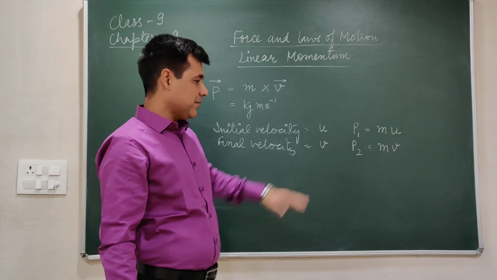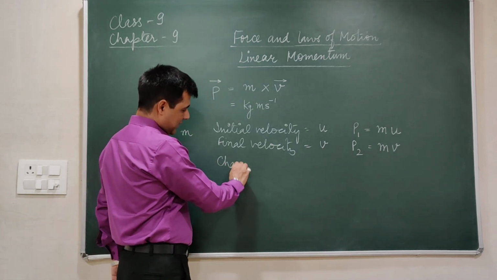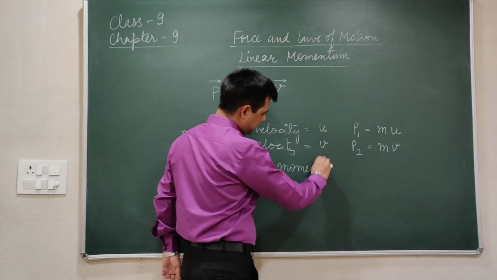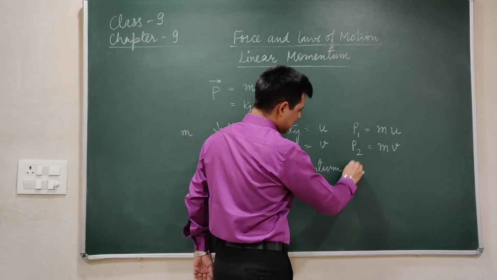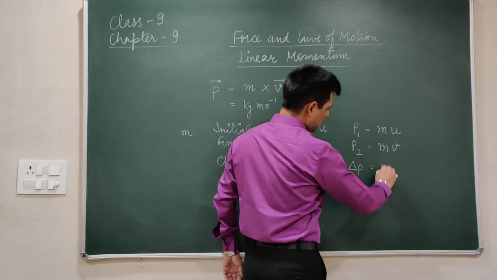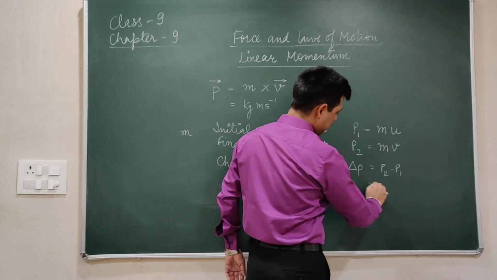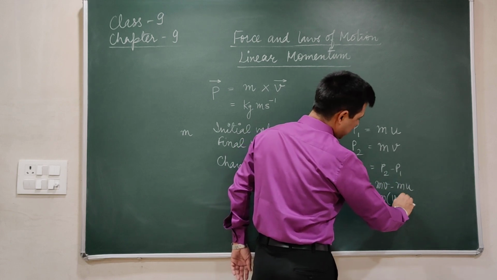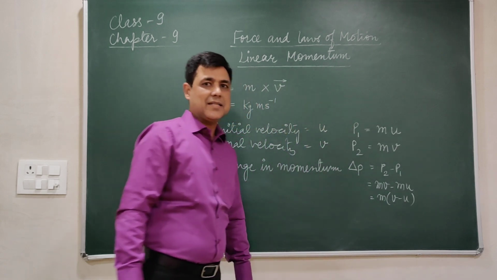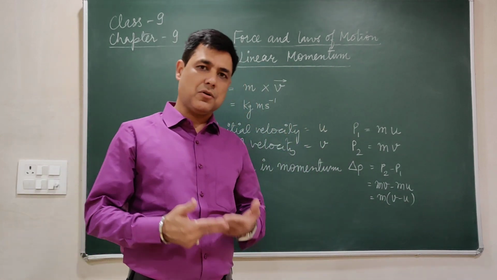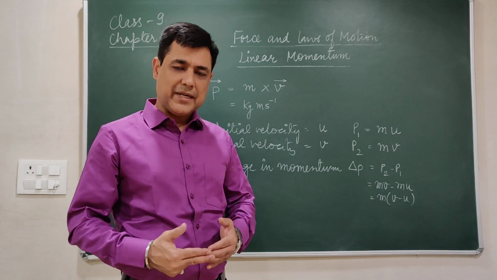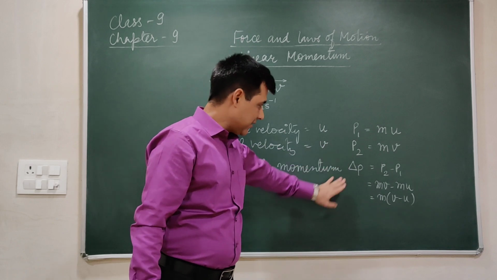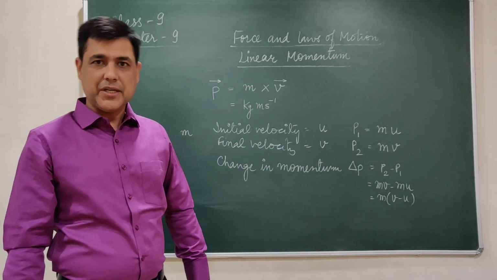So P1 is initial momentum, P2 is final momentum, and if we have to check how much momentum has changed, that is change in momentum, delta P is equal to P2 minus P1, that is mv minus mu, that is m(v minus u). So if we find that the velocity of the object is changing, we can also calculate the change in its momentum by calculating initial momentum and final momentum, and hence we can calculate the change in momentum.